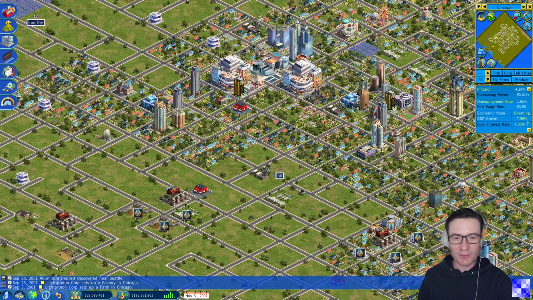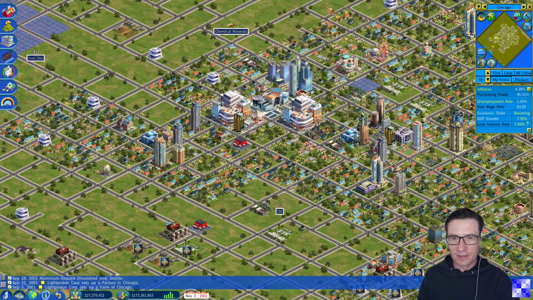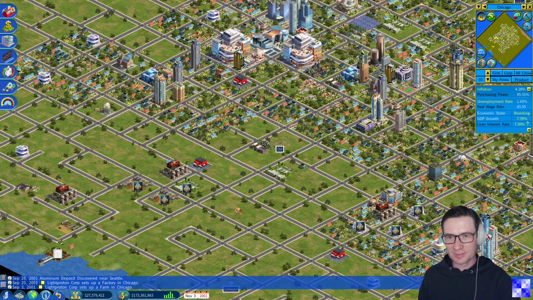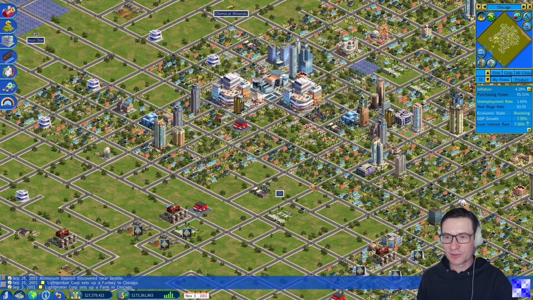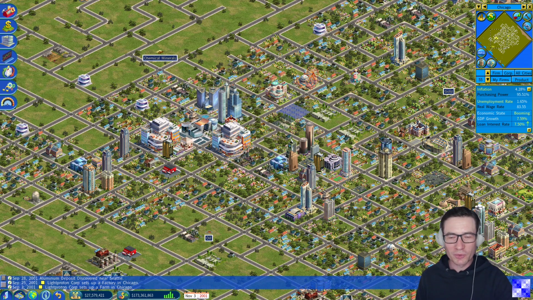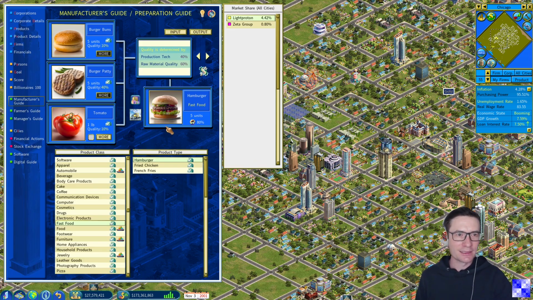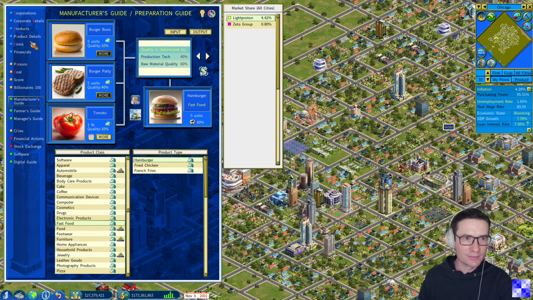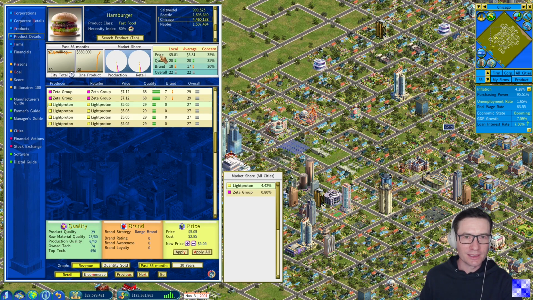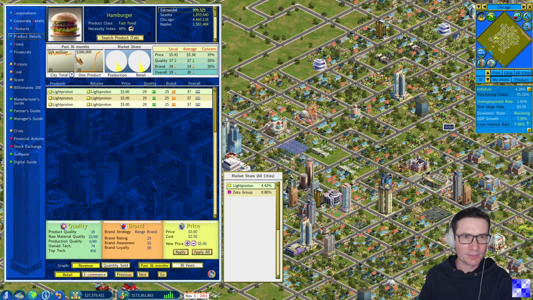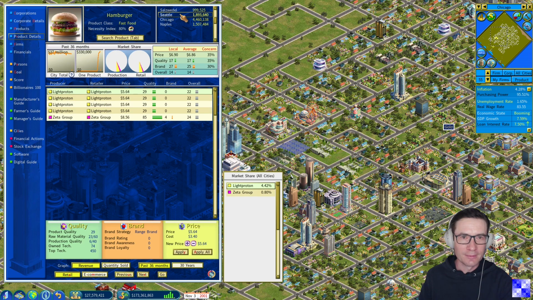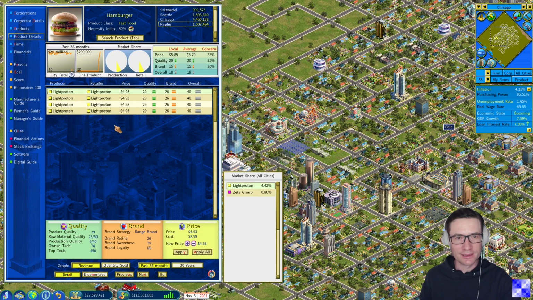And we have seen also some of the challenges and where we need to keep an eye on, where competition is hard. For example, when selling burger buns in our own retail stores, or where we were first on the market and could ask for any price because there was no one else. When we now check, and this is best checked in the information center for the situation in all the different cities, we see, for example, that in Salzwedel we are the only fast food brand available. In Seattle, Chicago, there is a competitor, Zeta Group, and in Naples we are still the only one providing the products.